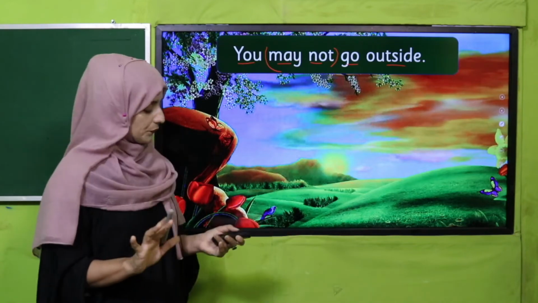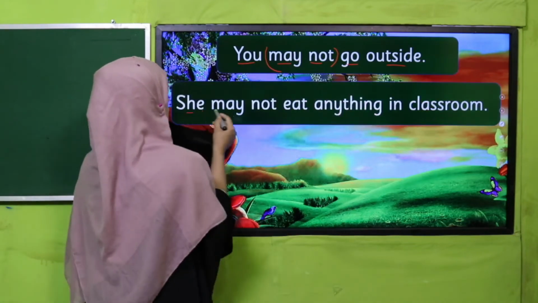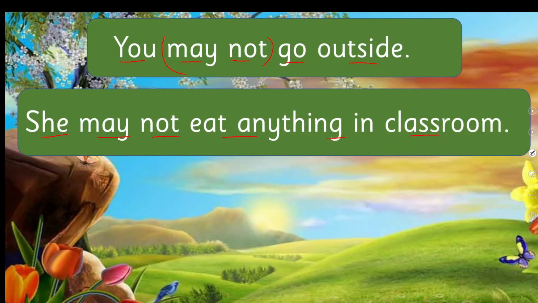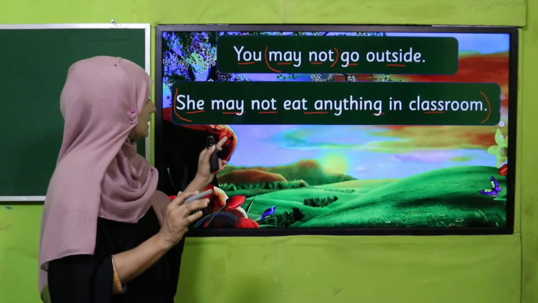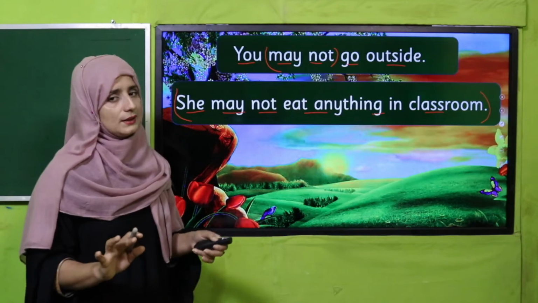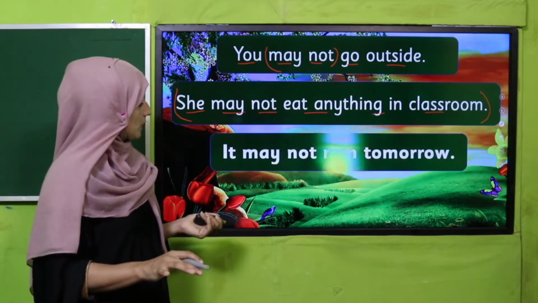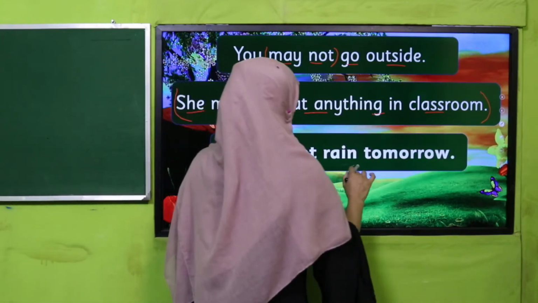It's clear. See there, she may not eat anything in class. This is also a prohibition, and we are refusing and also giving an instruction that she may not eat anything in class. Okay, next, see: it may not rain tomorrow.